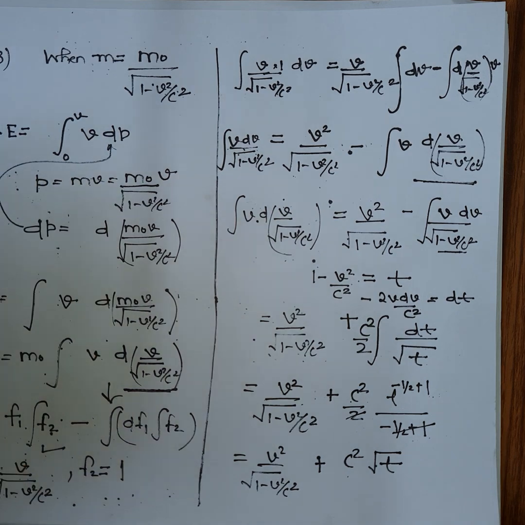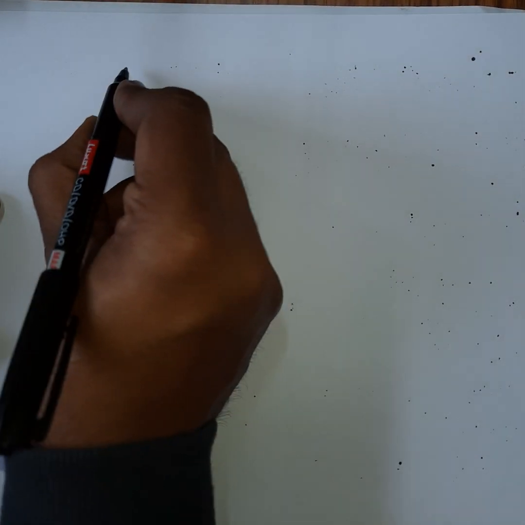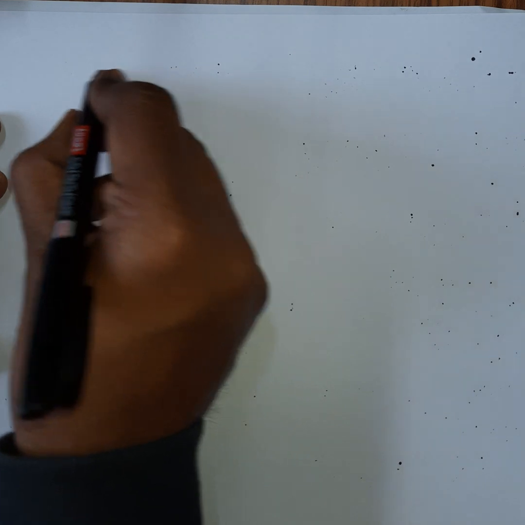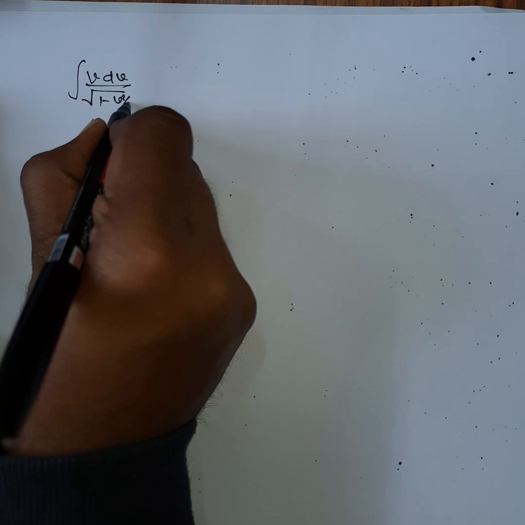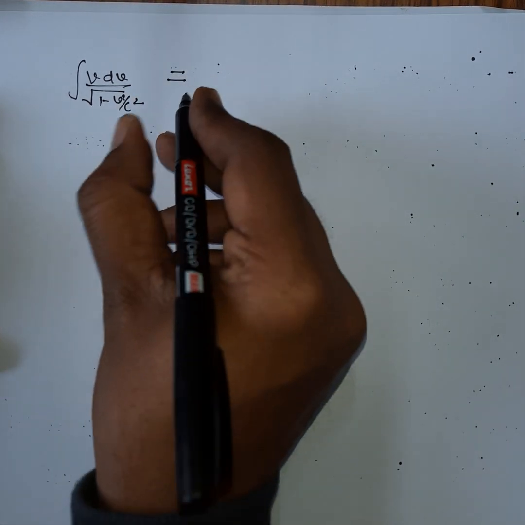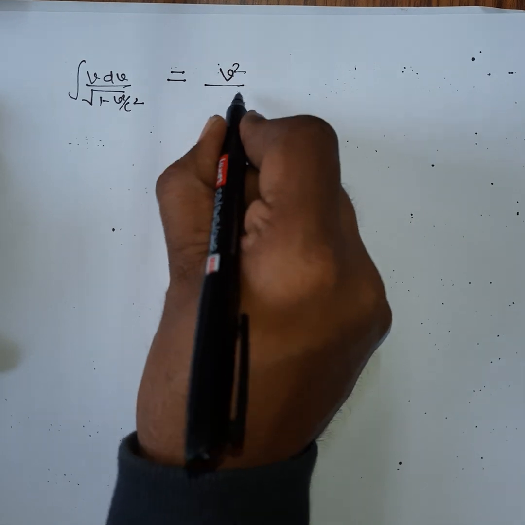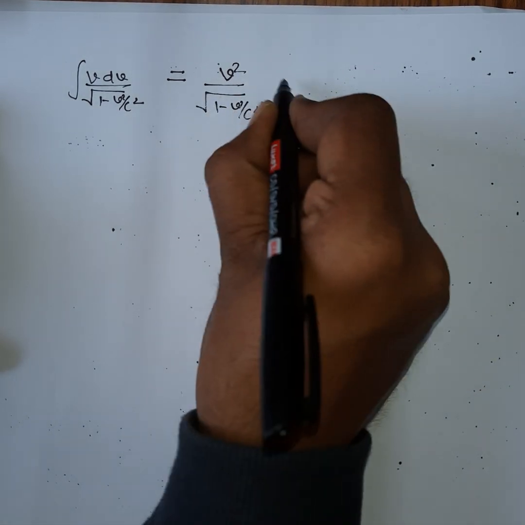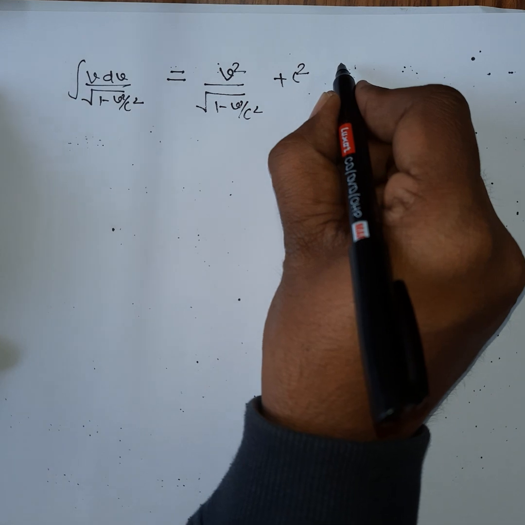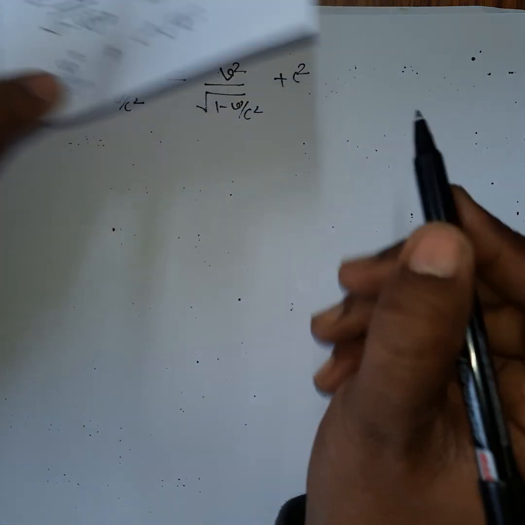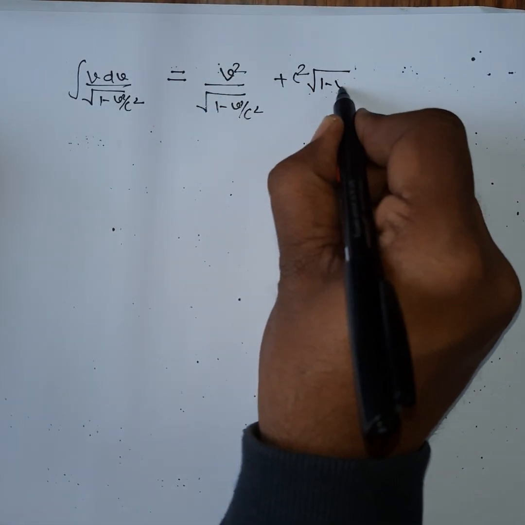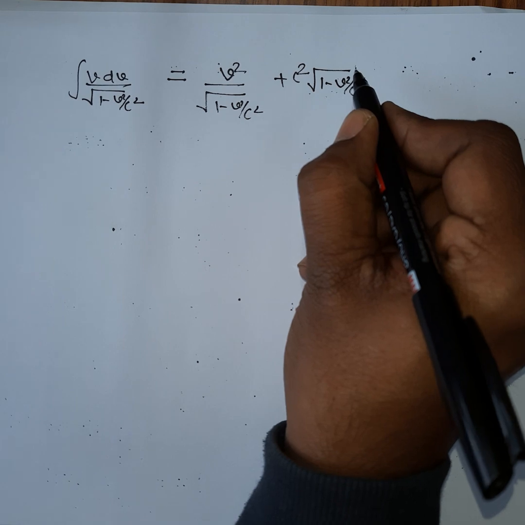So what I am doing, v dv divided by 1 minus v square by c square, this will give you v square divided by 1 minus v square by c square plus c square. So in place of root t, I can write it 1 minus v square by c square.